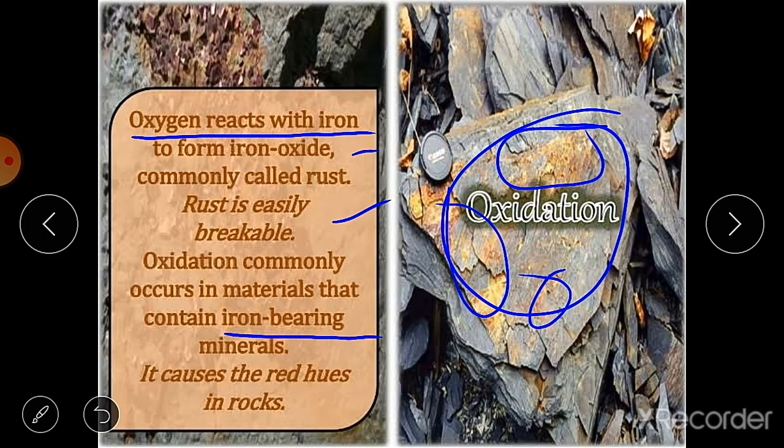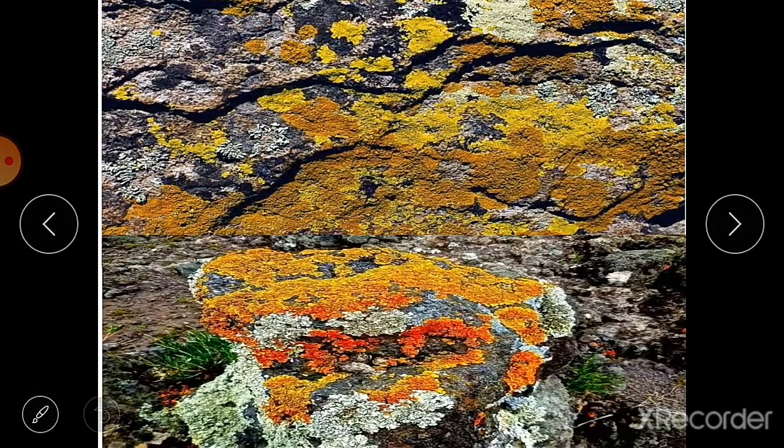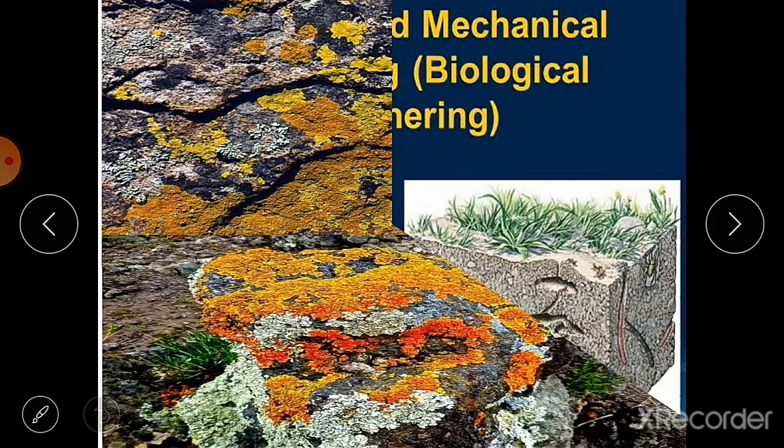Then they crumble to form the soil. Here you can see the picture of lichen, and lichen grow on the surface of rocks. Lichen produce acid which slowly breaks down the rocks. When these lichens grow on the rocks, they produce acids, and that is why they are also responsible for the weathering of rocks. So this is chemical weathering.